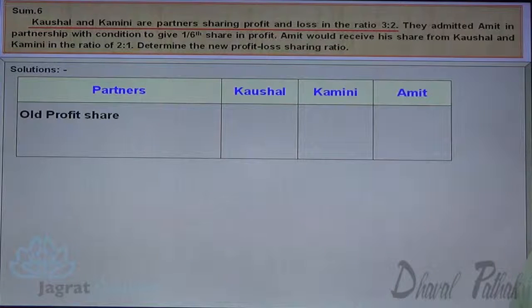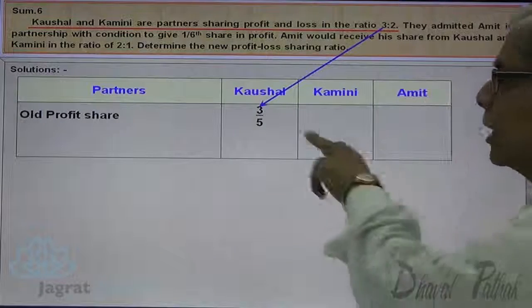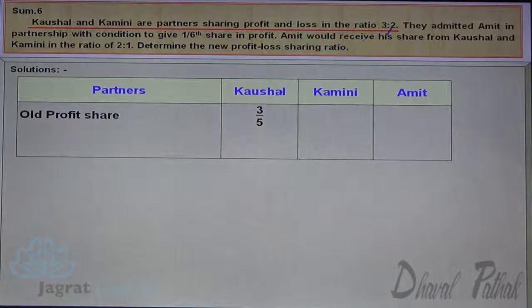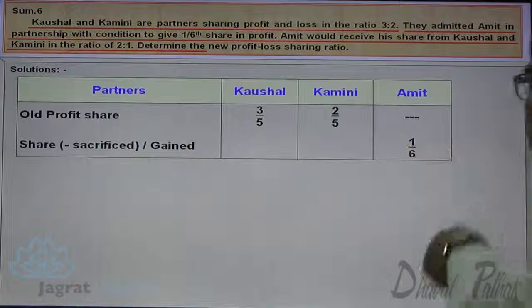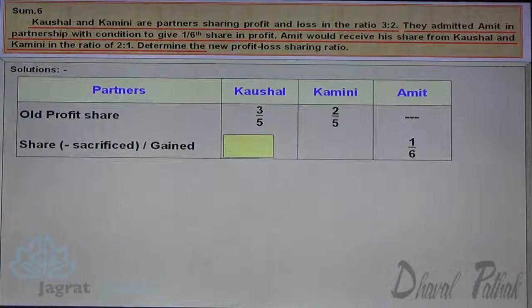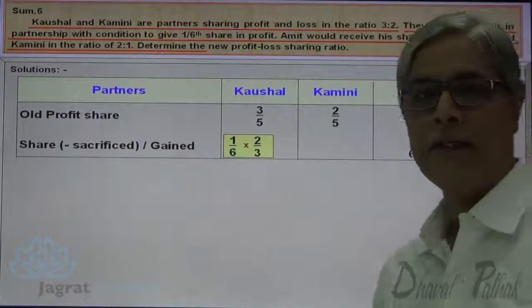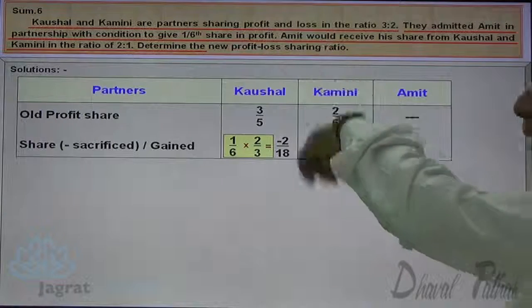So here, the old profit share: 3 plus 2 is 5, and out of 5, Kaushal gets 3 and Kamini gets 2, that is the meaning of 3:2. The new partner is to be given 1/6 share in profit. This 1/6 share is received in the ratio of 2:1. So here the share sacrificed is 2/3 of 1/6, that is 2/18, the share sacrificed by Kaushal.